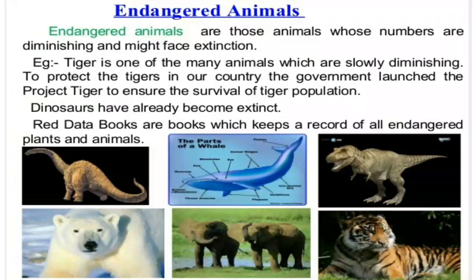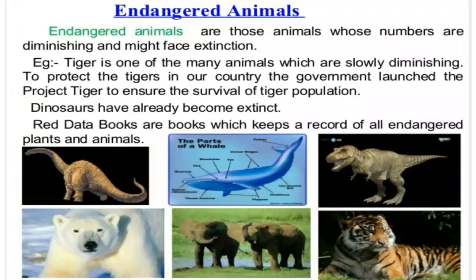To protect the tiger in our country, the government has launched Project Tiger to ensure the survival of the tiger population. Dinosaurs have already become extinct because they were much earlier. Here there are animals which are about to become extinct.